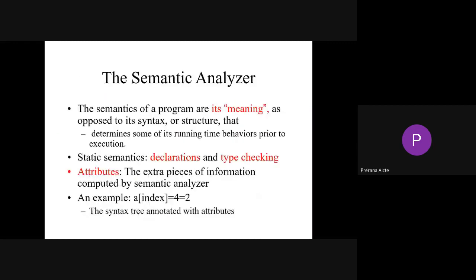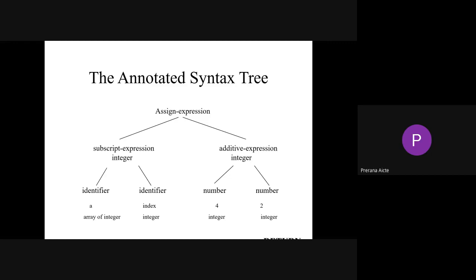And coming towards your semantic analyzer, the semantics of a program is its meaning, as opposed to its syntax or structure, that is, it determines its running time behavior prior to the execution. See, all syntax error checking will happen at the syntax analyzer phase itself. Declaration type errors, type checking, all that stuff will be done at the semantic analyzer phase. So the attributes are the extra pieces of information computed by a semantic analyzer. See, if you want to derive an annotated parse tree for these attributes, then it will be like this. So everything will be clearly mentioned.